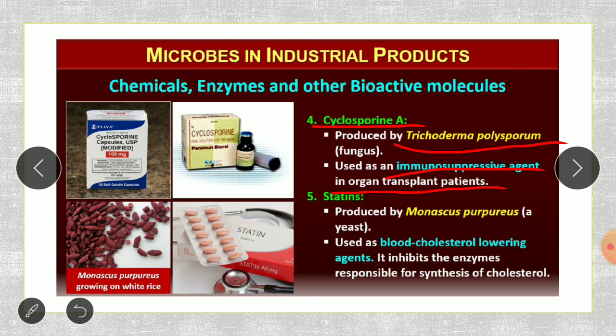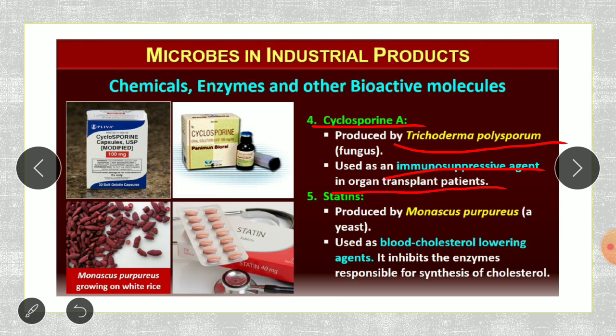Now what is happening, in some patients you need to replace certain organs. For example, in some patients maybe kidney failure is taking place. Both the kidneys are not working. At that time what does the doctor suggest? Kidney transplant. That is, you have to put some other person's kidney, one of the kidneys, into the patient's body. So at that time, the patient will not accept the kidney easily, because the kidney does not belong to his body. So what will it do?